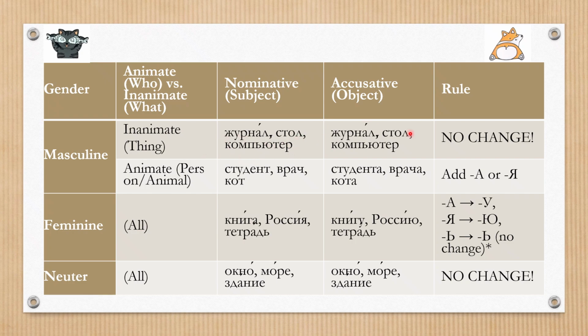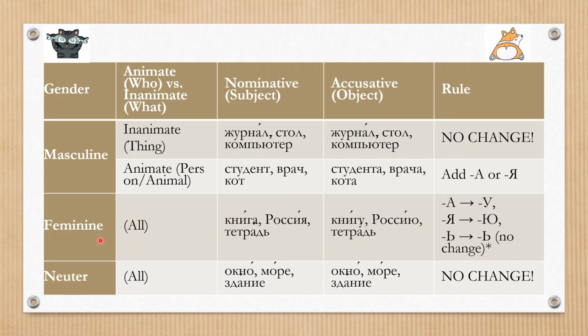They don't change their endings in accusative case. But animate objects like student, врач, кот, we should add а or я to make these nouns in accusative case.